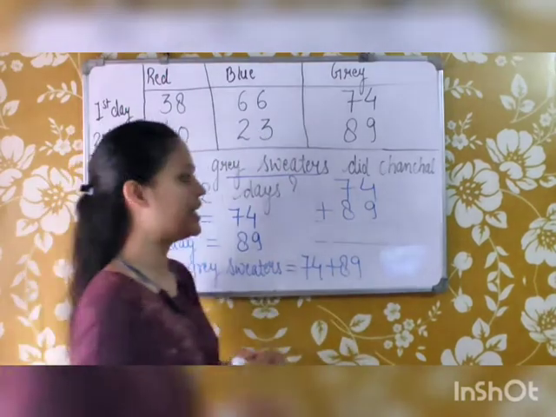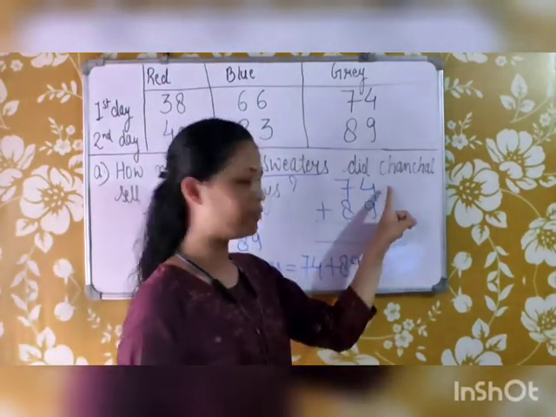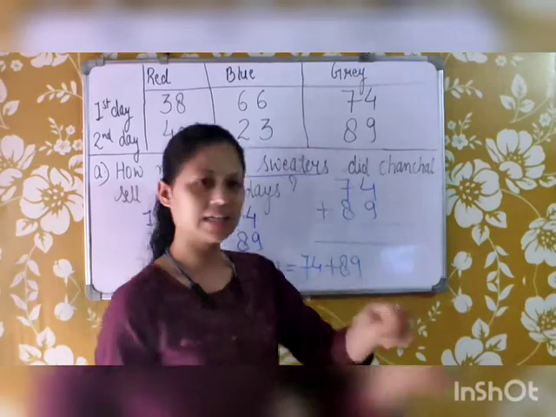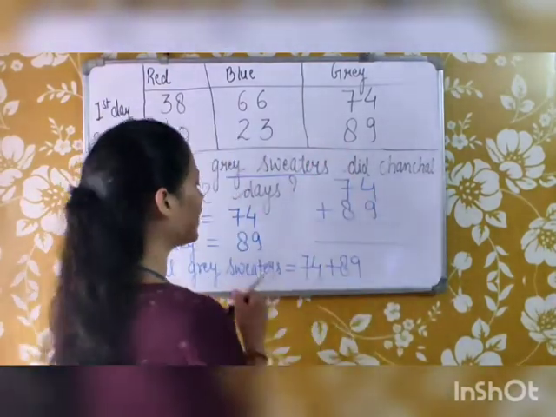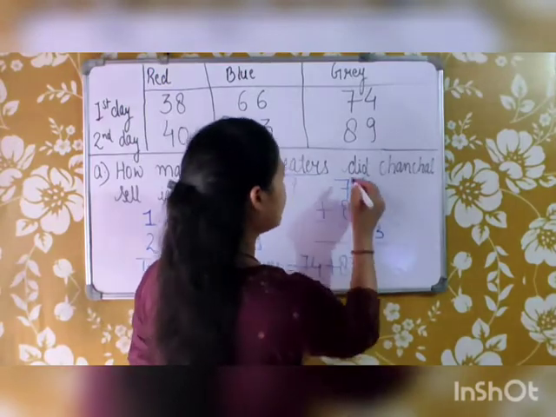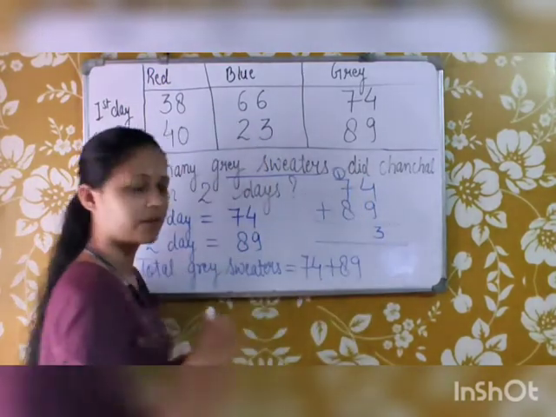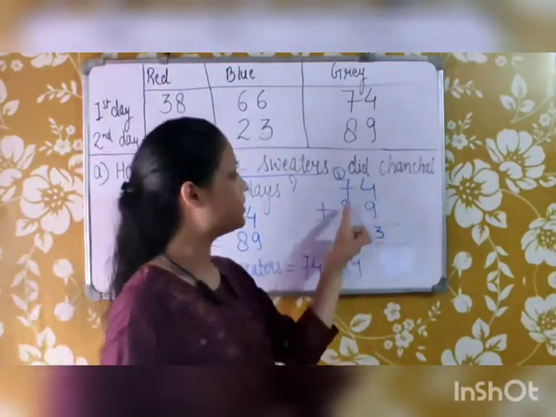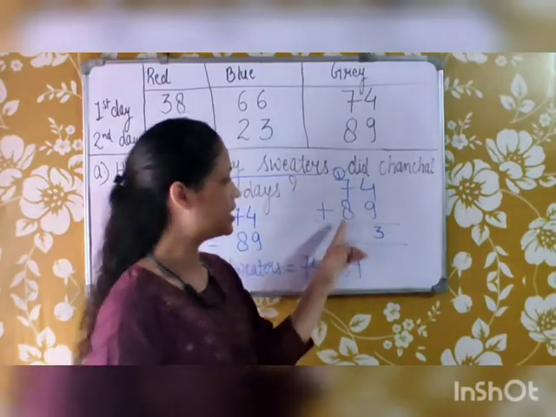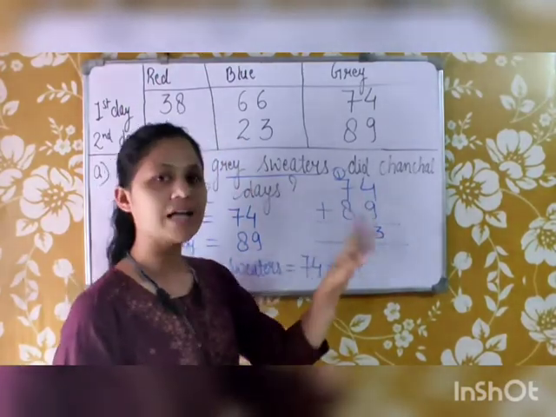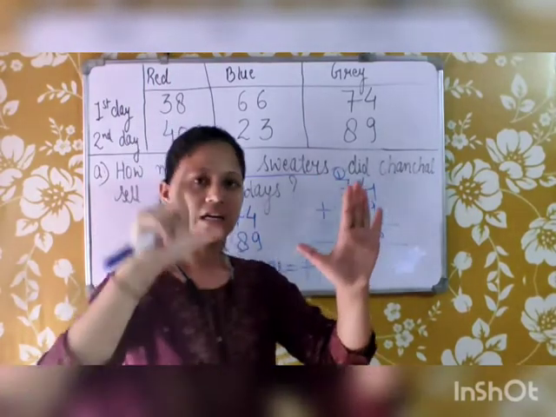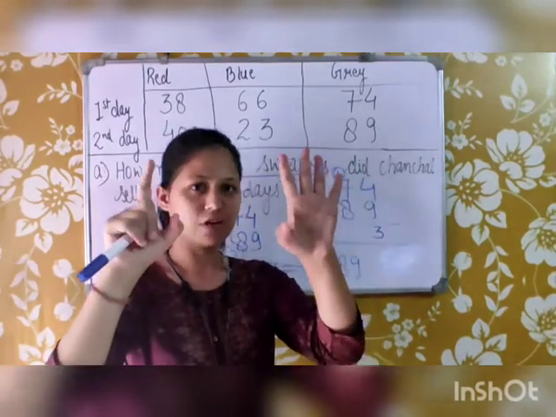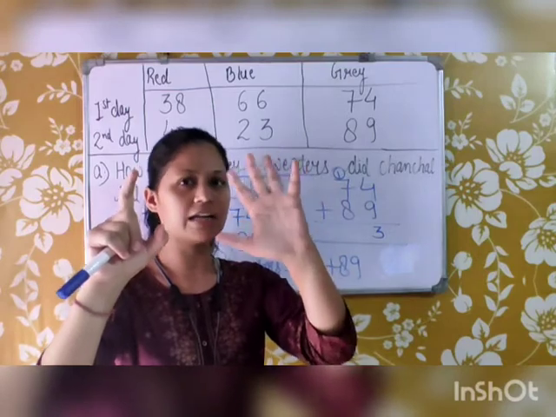Let's do 74 plus 89. This is already 9. You have to add 4 to it. So 9, 10, 11, 12 and 13. I will write 3 here and 1 will go in carry. Next is 7 plus 8. 8 is already here, we have to add 7. So 9, 10, 11, 12, 13, 14 and 15.